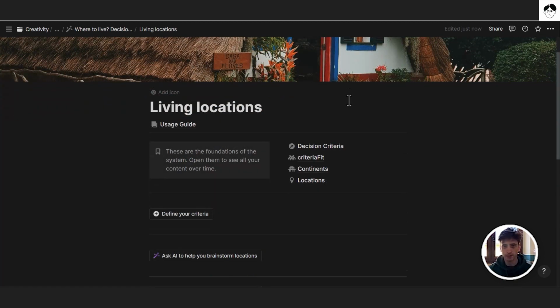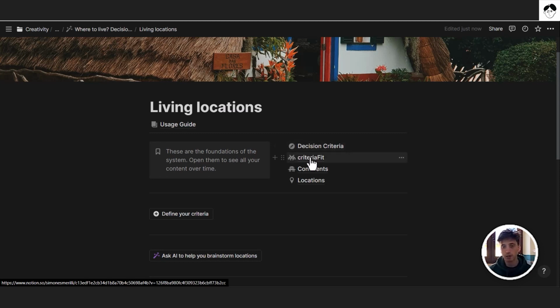So this Notion template is very minimal. It has all the key components as proposed by Cal Newport in that episode and in his philosophy of a deep life in general. And you can see here that there are 4 key databases that are at the very foundation of this system, and these are decision criteria. These are criteria that are the default that Cal Newport proposes in his episode number 227 of his podcast. But you can also customize to add or remove or edit existing criteria from that list.